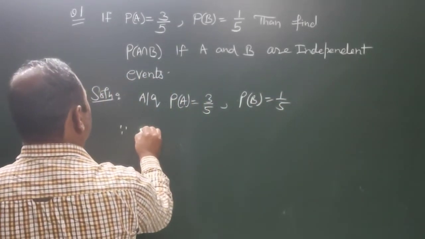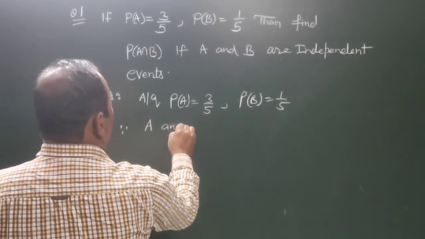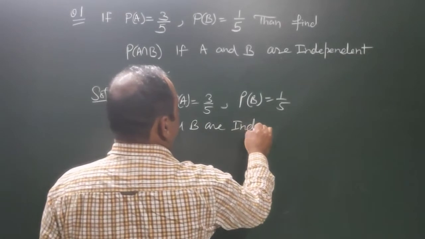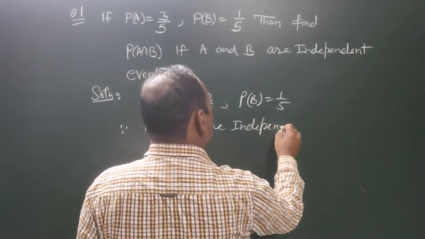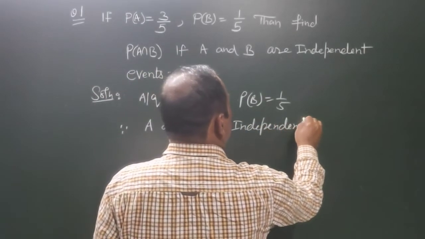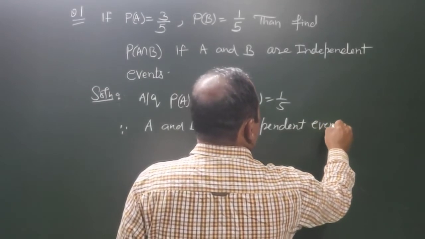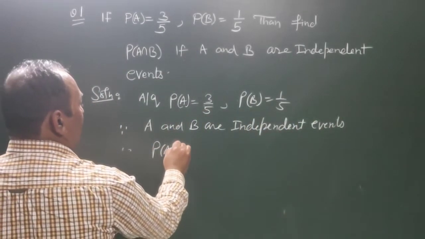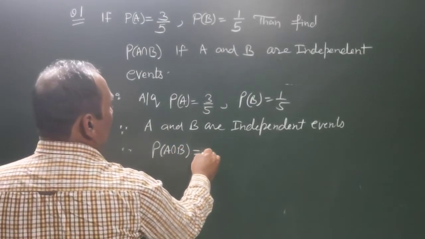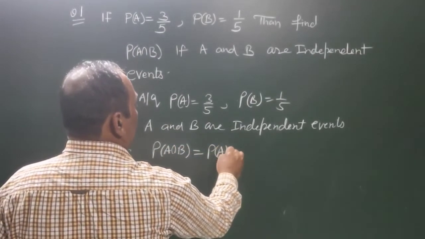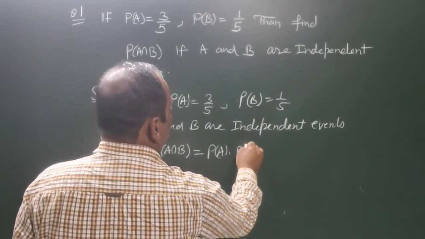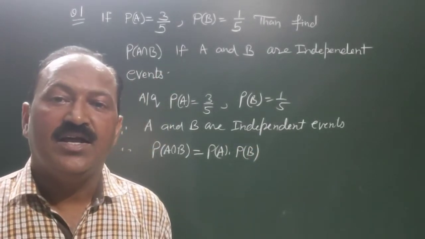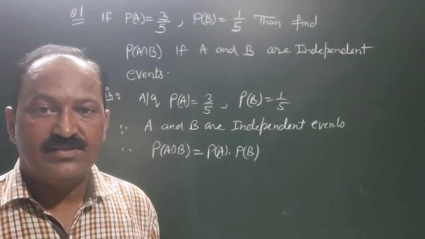Because A and B are independent events, therefore P of A intersection B will be equal to P of A into P of B. This is the condition for the independent events.